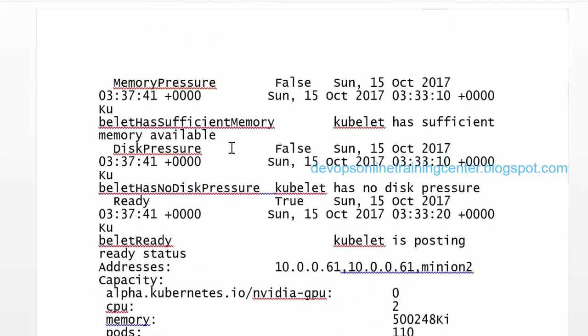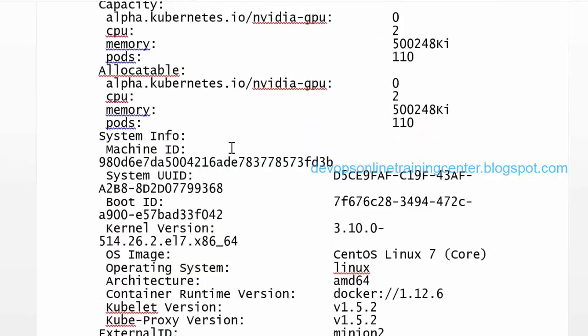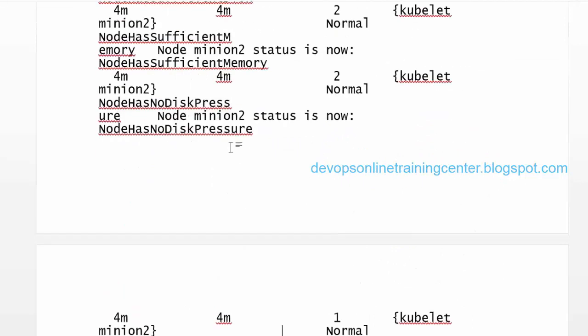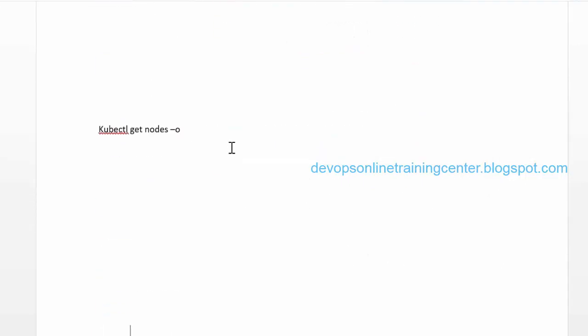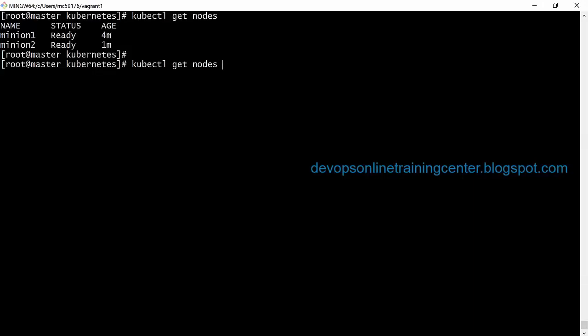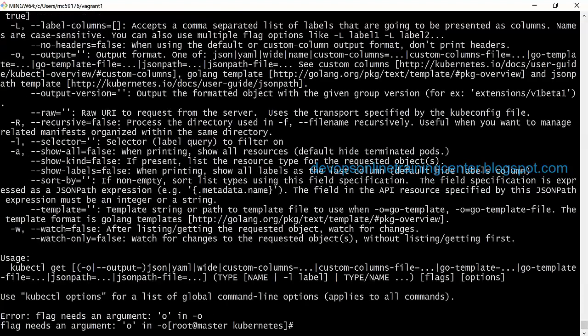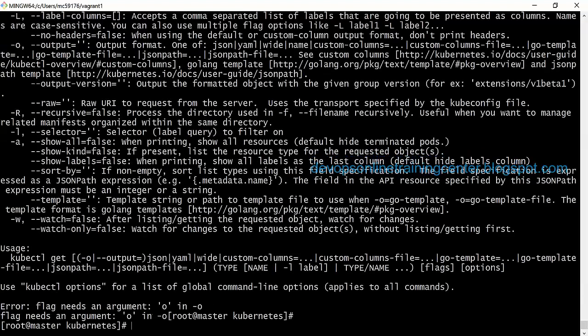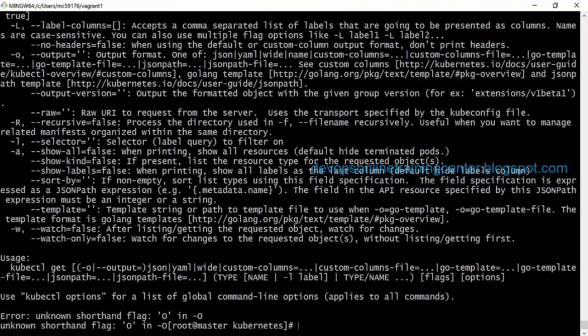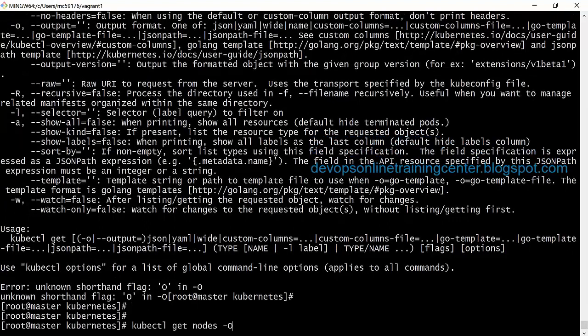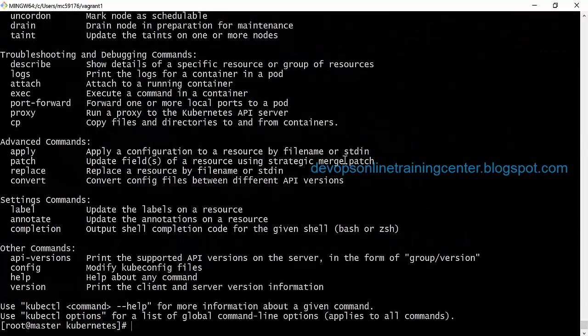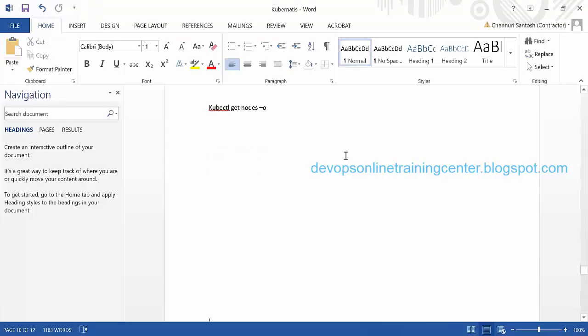Describe is to check all the details about the nodes. Okay, so there are a lot of commands available. kubectl get nodes. Okay, I think there's some typo.